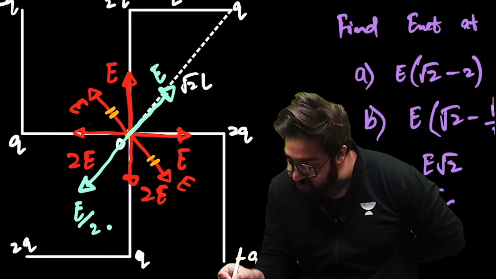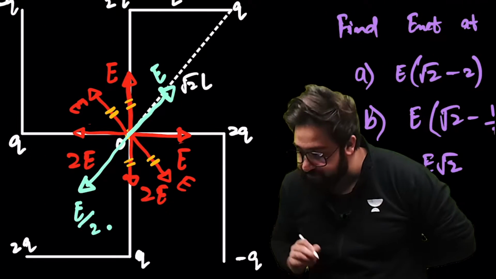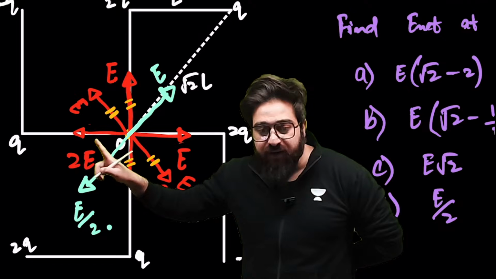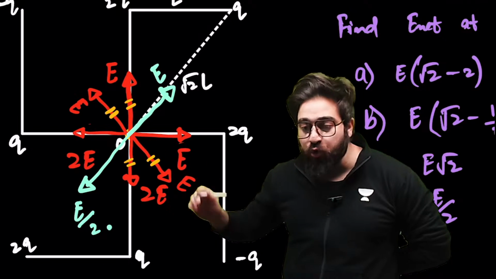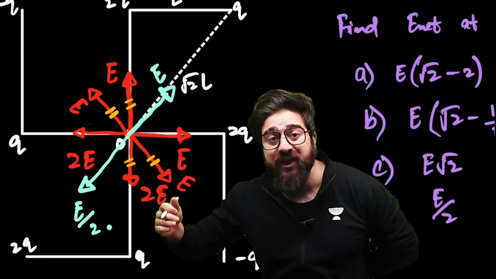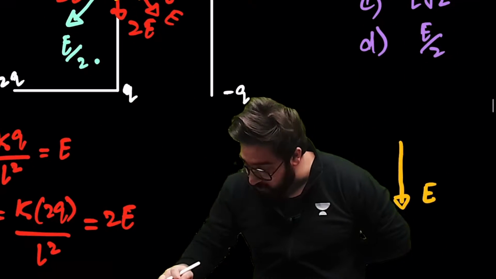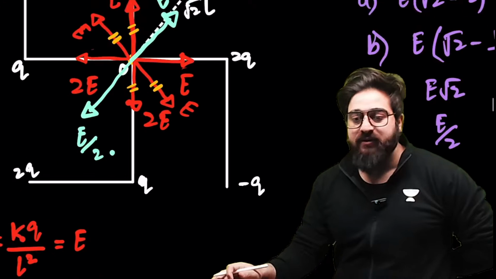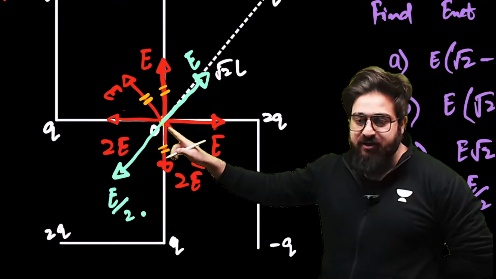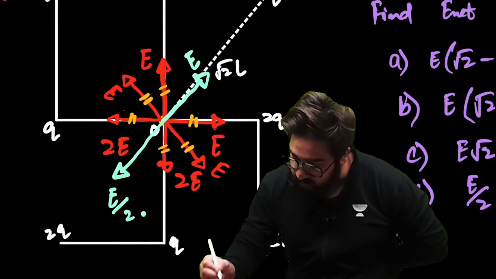Now, my dear friends, this and this is also sorted. Tell me, sir, resultant of this one and this one, that is 2E and E, that will be 2E minus E, which is E only, and that will be simply in this direction. This is E, because the larger one is in this direction. So this one and this one is sorted.